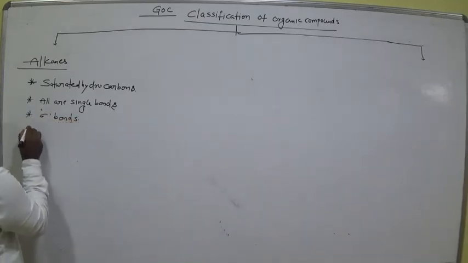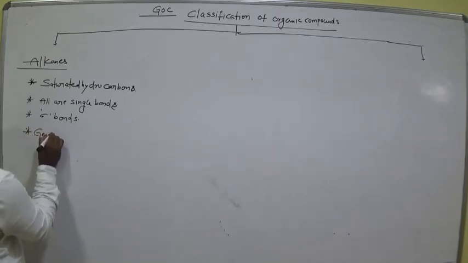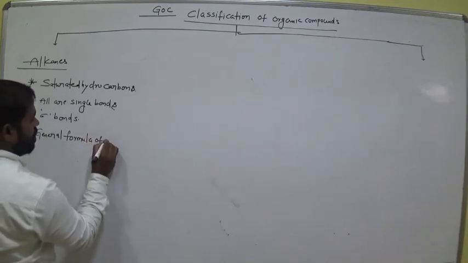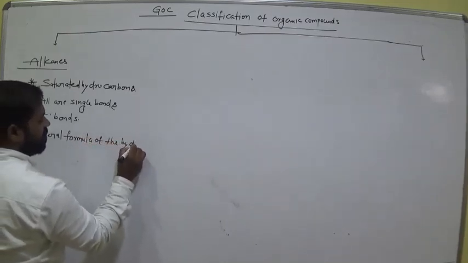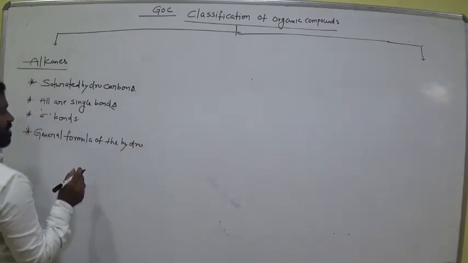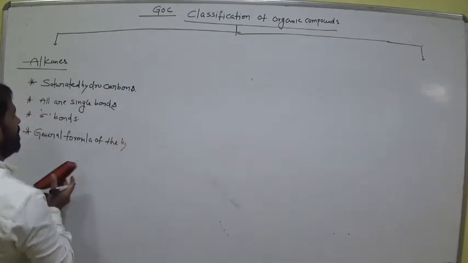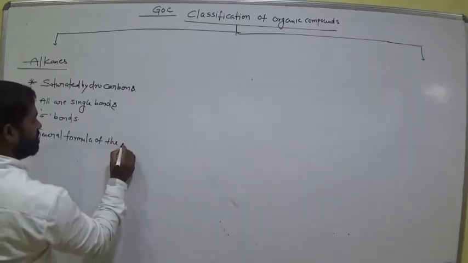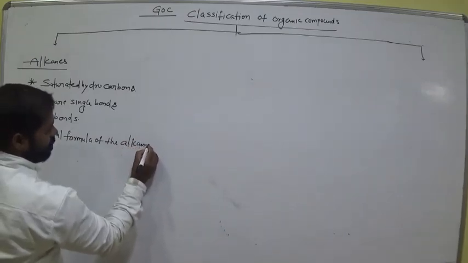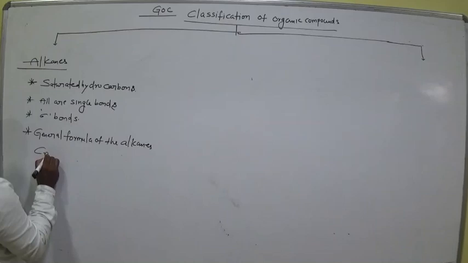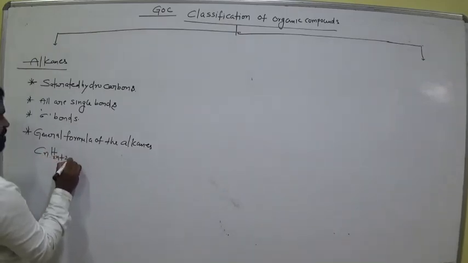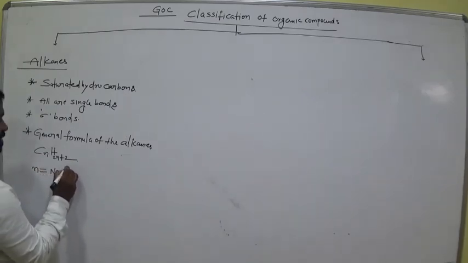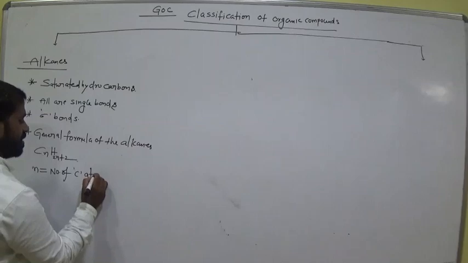Okay. The general formula of the alkanes, which are called hydrocarbons, is CnH2n plus 2, where n equals the number of carbon atoms.